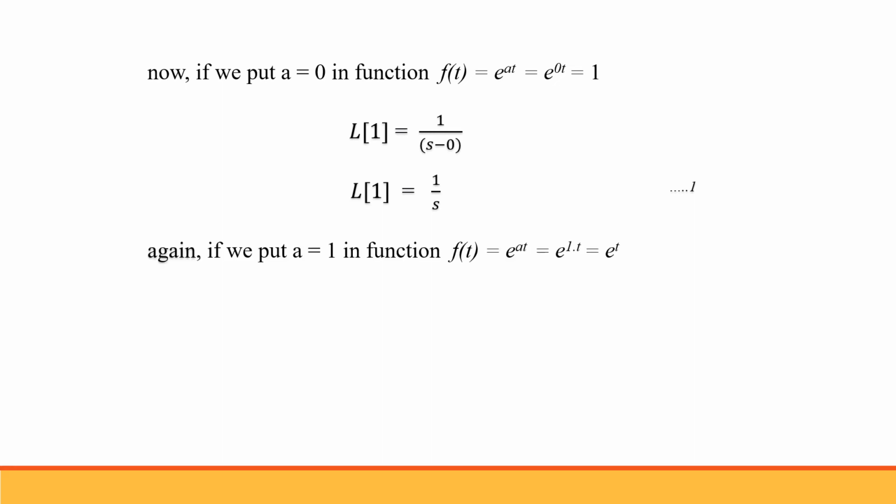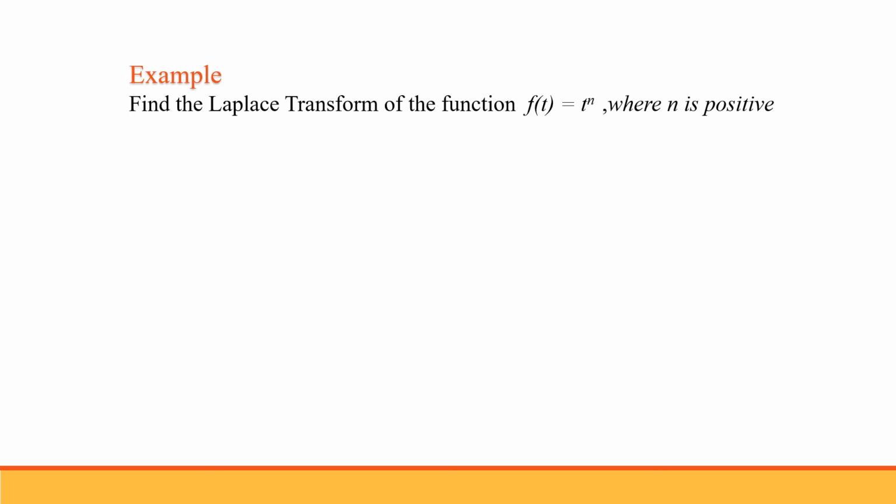Similarly, by putting a equal to 1, we get the function f(t) equal to e raised to the power t, and the Laplace transform of the function e to the power t is given by 1 upon s minus 1. Likewise, you can find the Laplace transform of e to the power 2t, e to the power 3t, and so on. Now, let's take another example.